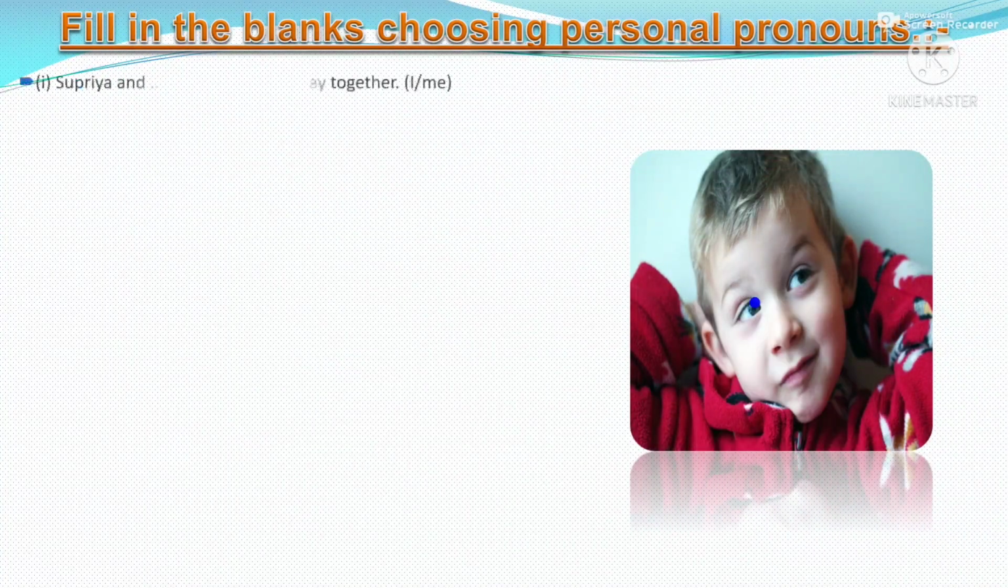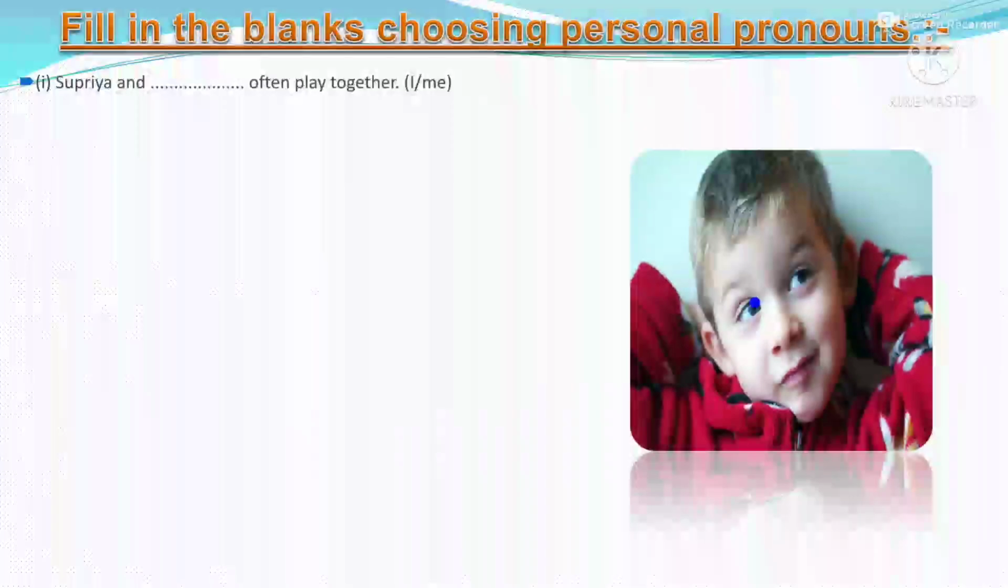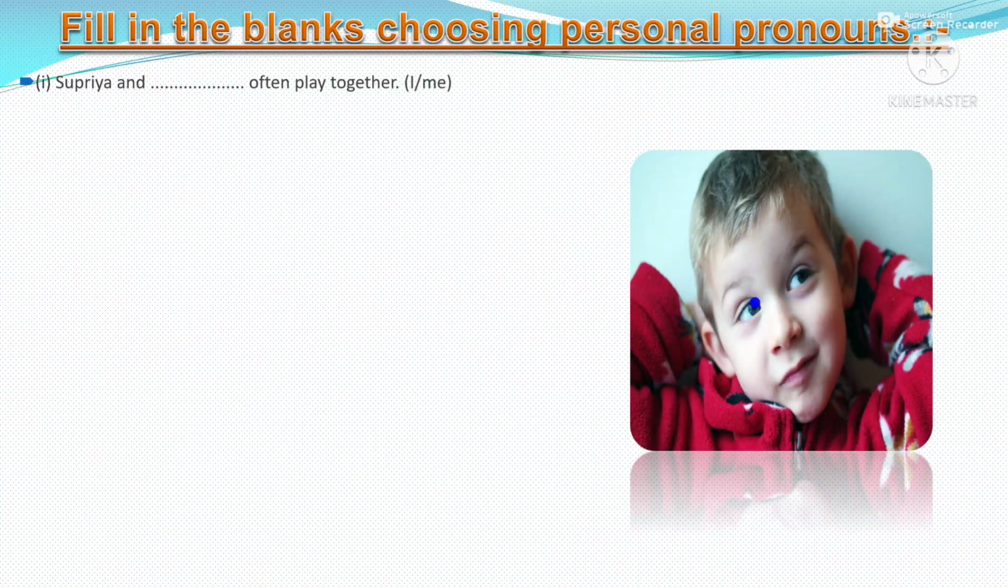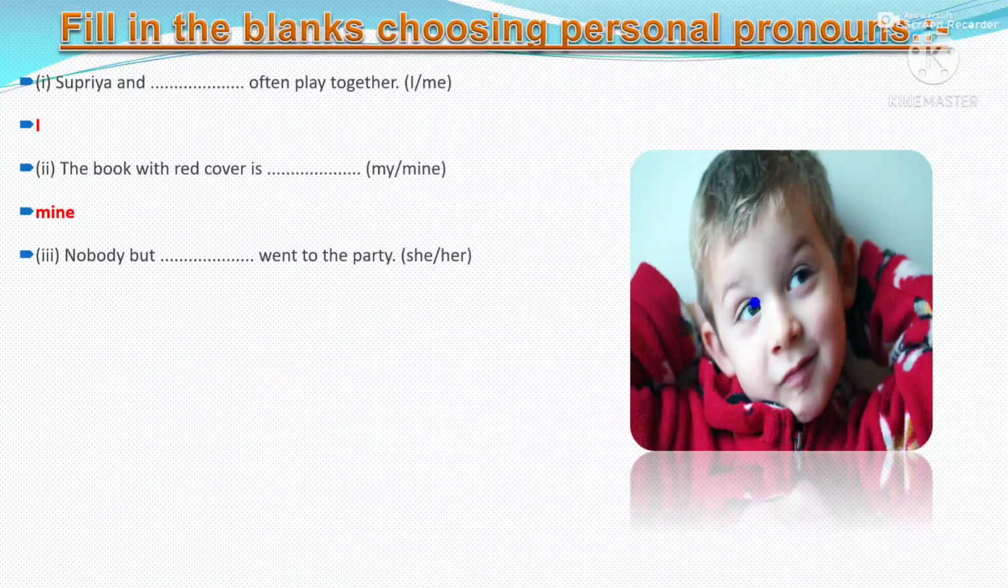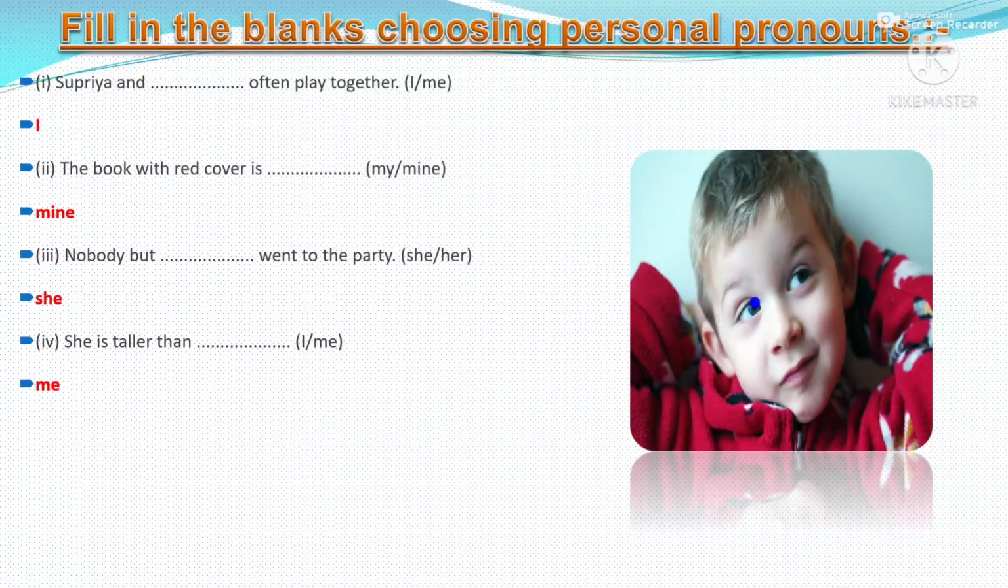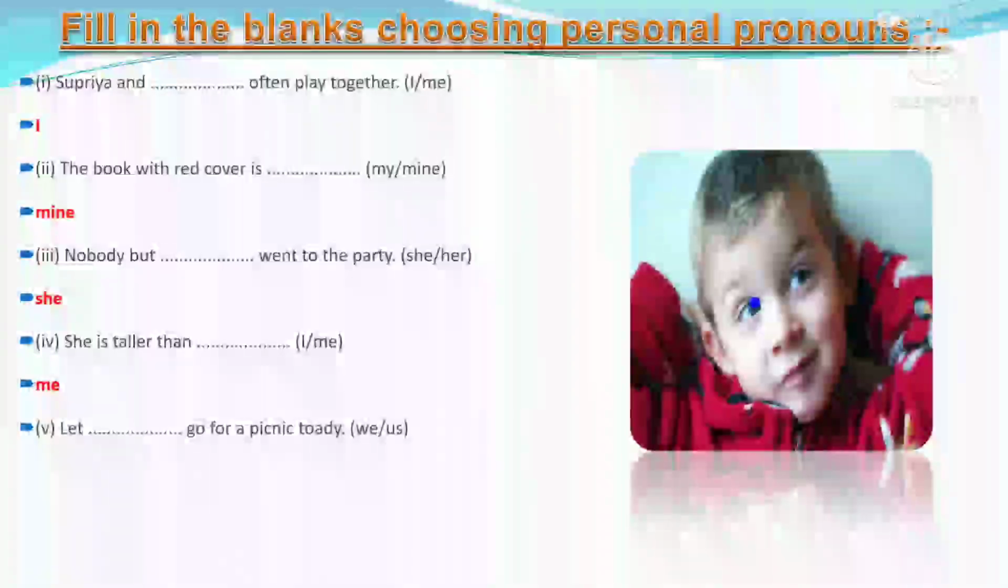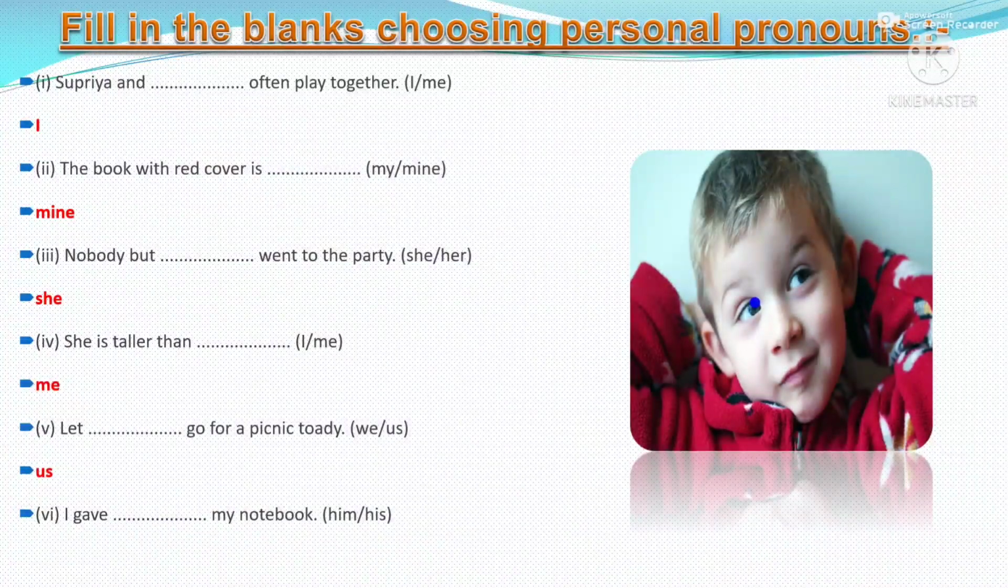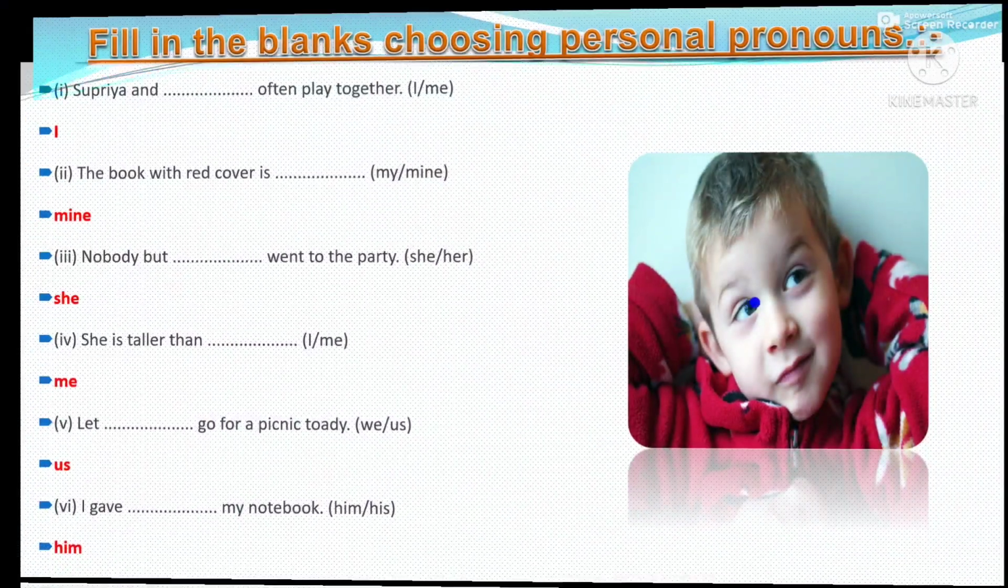Now we will fill in the blanks using personal pronouns. Supriya and I often play together. So, students, there are two forms of pronoun. First is your subjective form and another is your objective form. So here, Supriya and I often play together. I is the subjective form. The book with red cover is mine. This is objective form. Nobody but she went to the party. Subjective form. She is taller than me. This is objective form. Let us go for a picnic today. Right? I gave him my notebook.